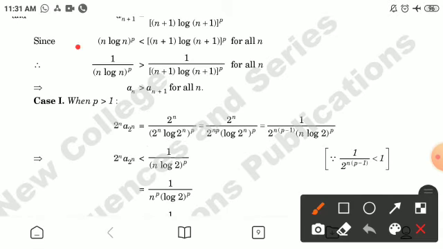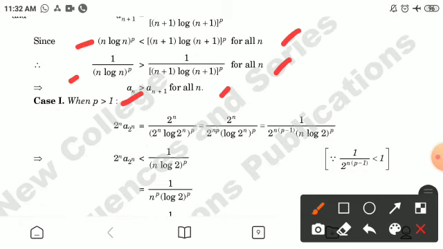Now since n (log n) raised to power p is less than (n plus 1) (log (n plus 1)) raised to power p for all n, therefore taking reciprocal, 1 by n (log n) raised to power p is greater than 1 by (n plus 1) (log (n plus 1)) whole power p for all n. This implies an is greater than an plus 1 for all n.